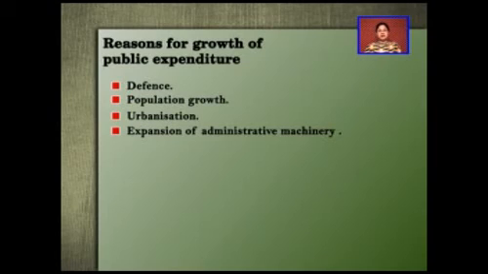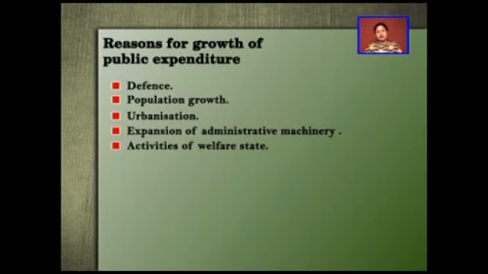Next thing is the activities of the welfare state. As I told you in the beginning, nowadays the government is not only a law and order state, but it is a state responsible for the welfare and betterment of society. And this can be done by the government only by providing good food, good education, good facilities for jobs. These things can be done only by public expenditure. So the government needs to look after education through the establishment of government colleges and government schools.